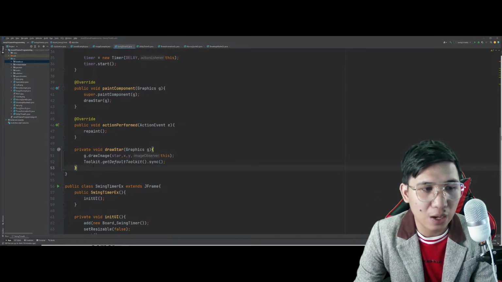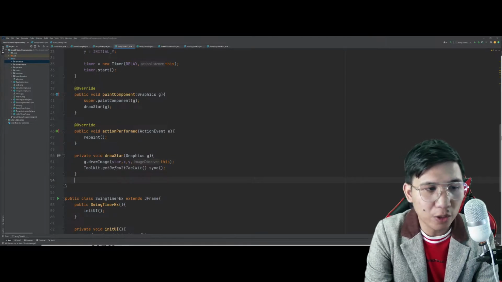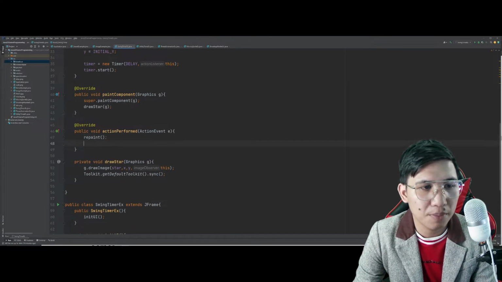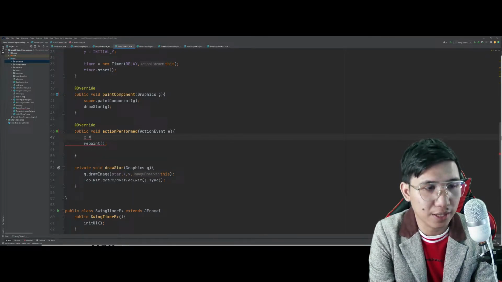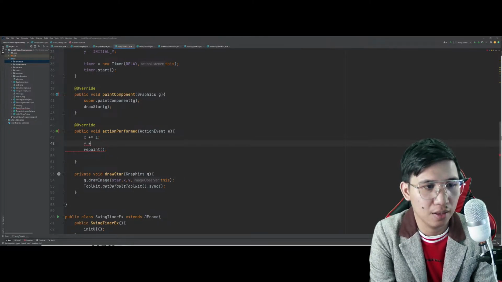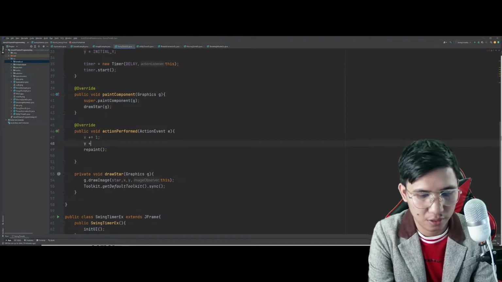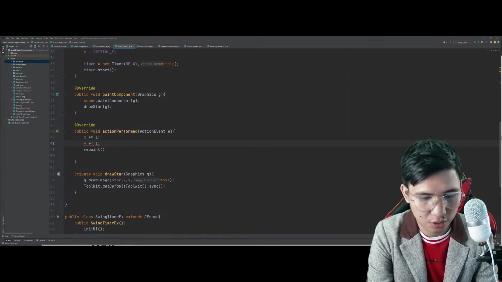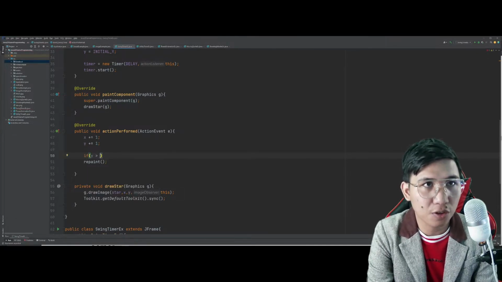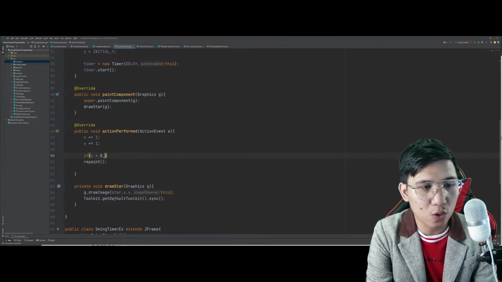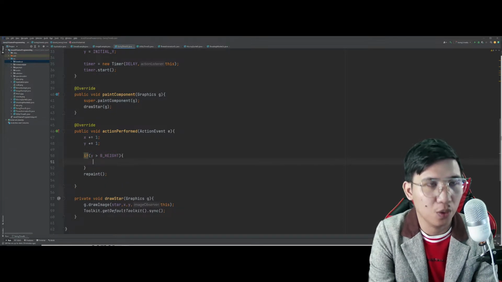Now, paano gagalaw ang star natin? The movement of the star will now be performed inside this method, action performed method. We would like to at least make sure that the star is moving 1 pixel every now and then. Oops, minus. This should not mind. Ayan. Now, for as long as the position of the star of y is actually greater than the height position of your JFrame, what will happen?